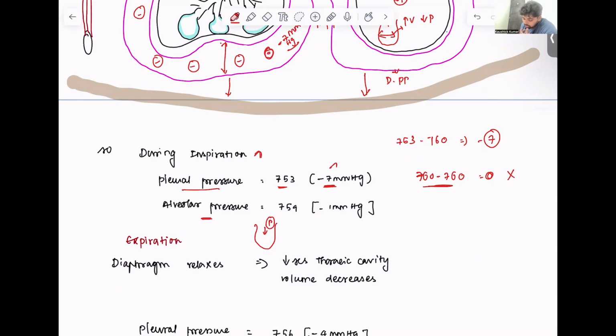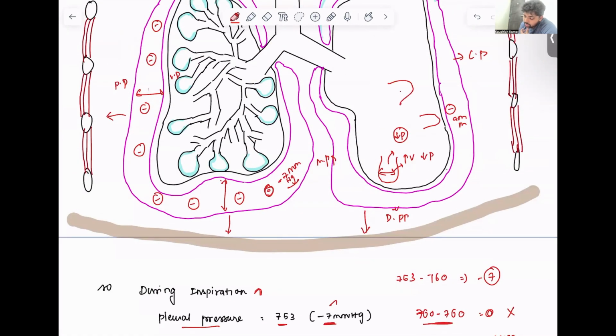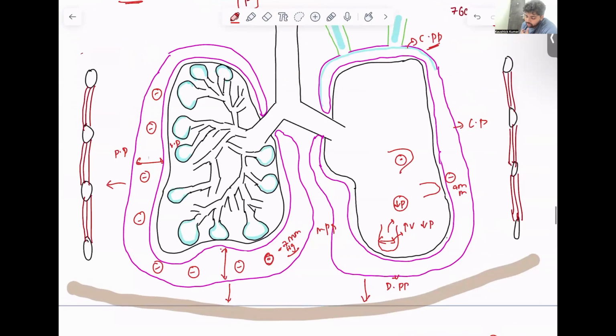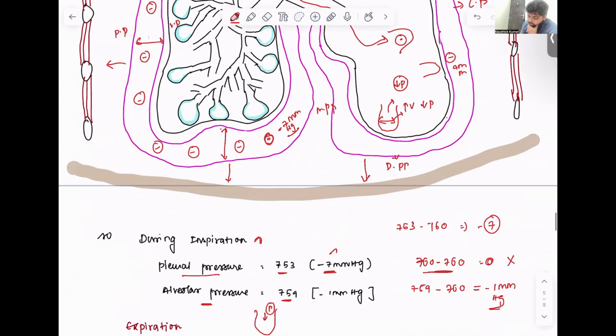From 760, it has decreased to 759. So now the pressure in the alveoli is minus 1 mmHg. Because of this slight negative pressure created here, air from the atmosphere is going to enter into the alveoli. So this is what is happening during inspiration.